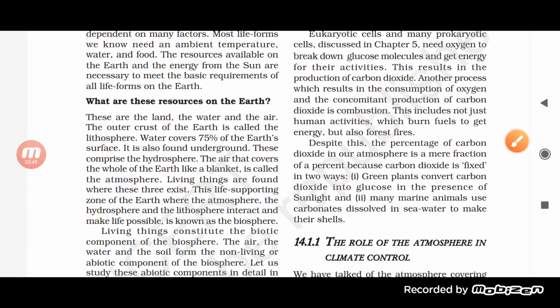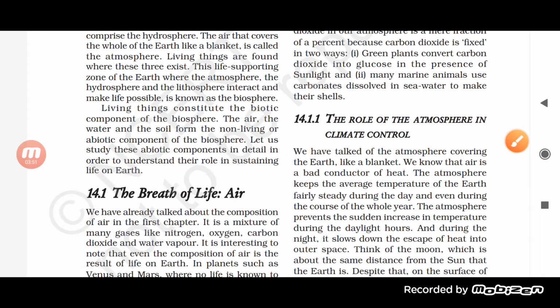Now here, living things constitute the biotic component of the biosphere. The air, the water and the soil form the non-living or abiotic component of the biosphere. So, students, our nature consists of two components. The first one is the biotic component and the second one is the abiotic component.